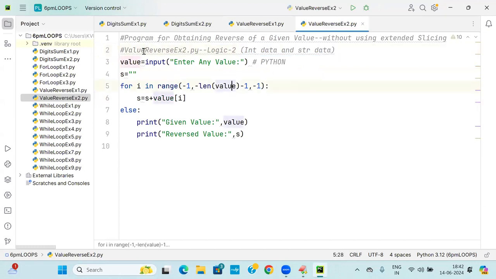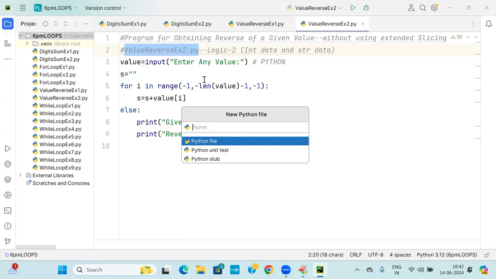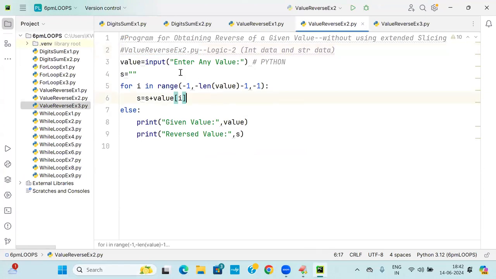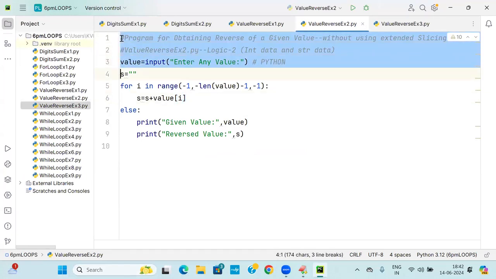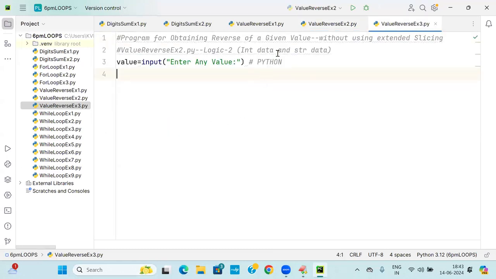Next I'm going to take one more, and if you follow me, here I will go to 3.py. Let us carry on this entire thing. Here I will take it. This is only int data. Only int data, without using any slicing or anything.